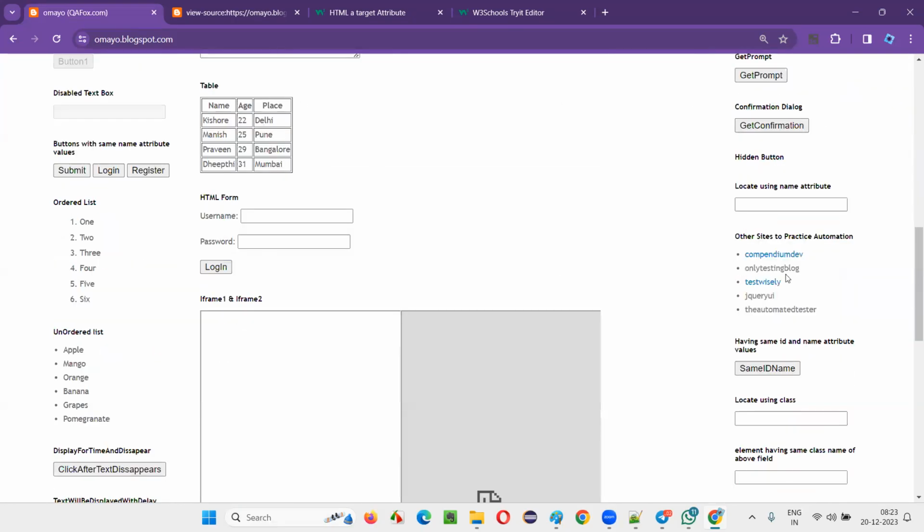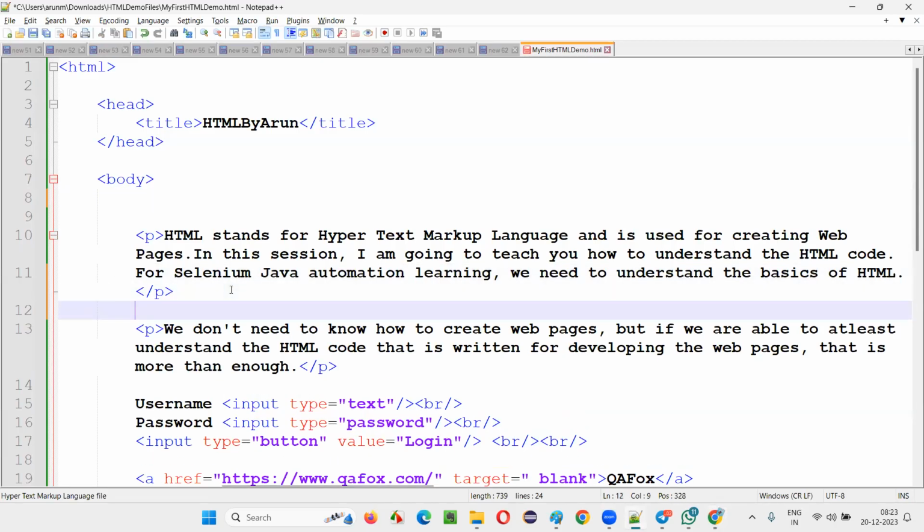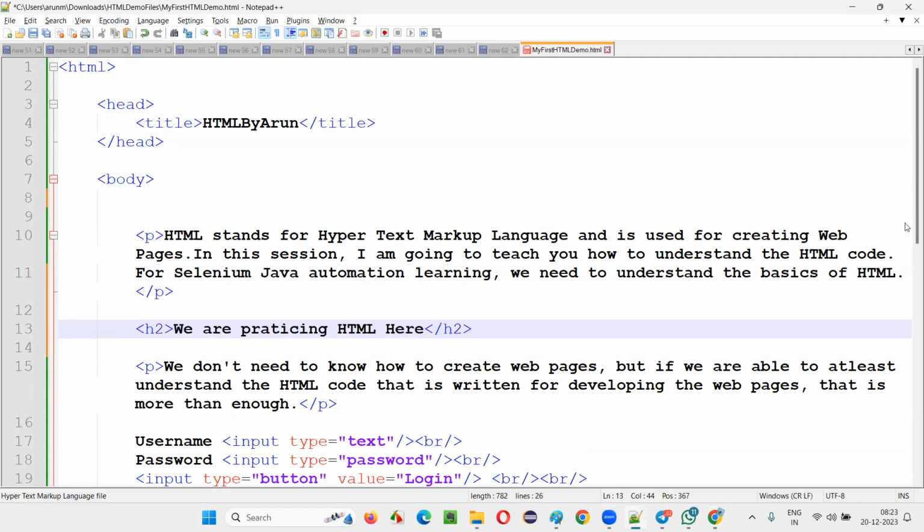If you want to place the heading at the middle, how can you write, sir? You want to close what? If you want to put the heading at the middle, you can write it anywhere in the HTML, right? This heading, you just put it whatever place. For example, in between the paragraph, you want the heading, you can put it there.